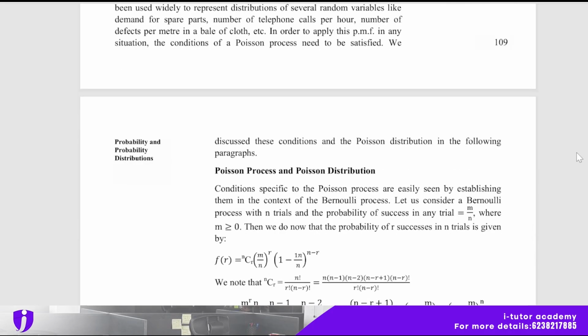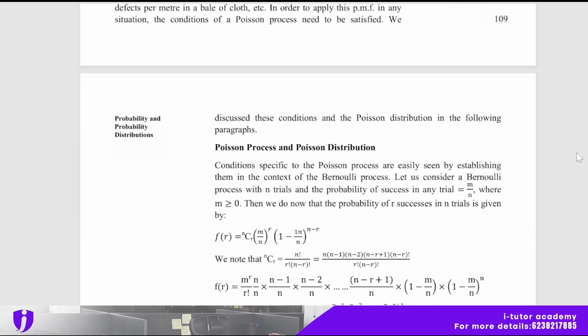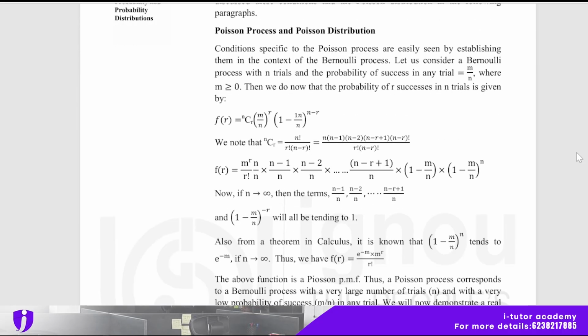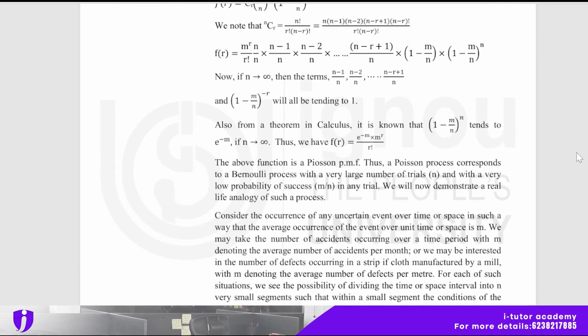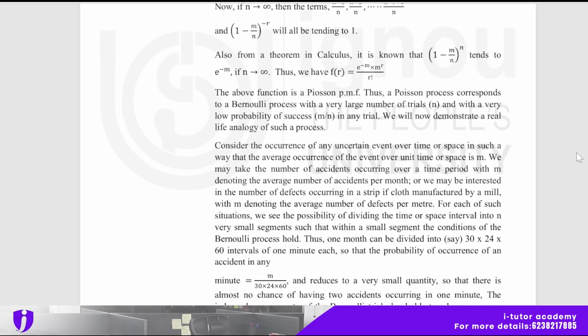And the Poisson process and Poisson distribution are here. The conditions specific to the Poisson process are easily seen by establishing them in the context of the Bernoulli process. Here the equation-based examples are explained. You just go through your IGNOU study material, it will be more clear. The above function is a Poisson PMF. Thus the Poisson process corresponds to a Bernoulli process with a very large number of trials, n, that is the number of trials represented as n, and with a very low probability of success in any trial.